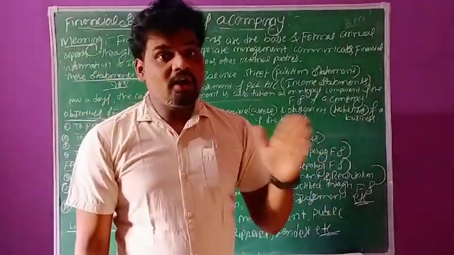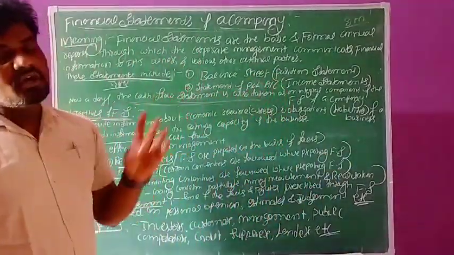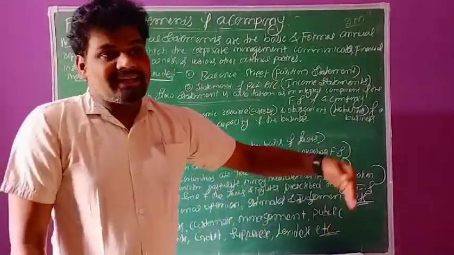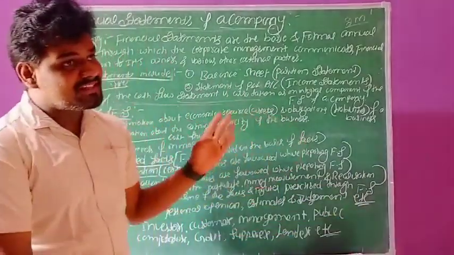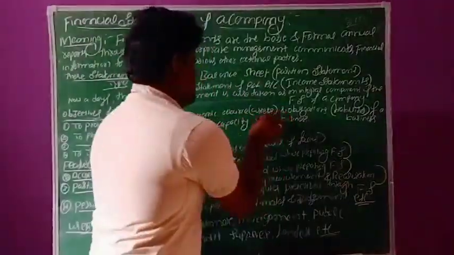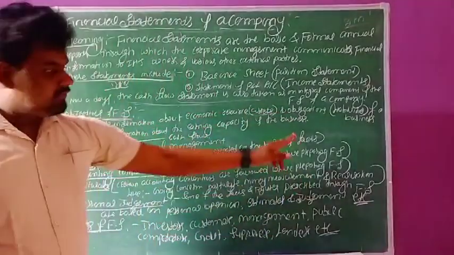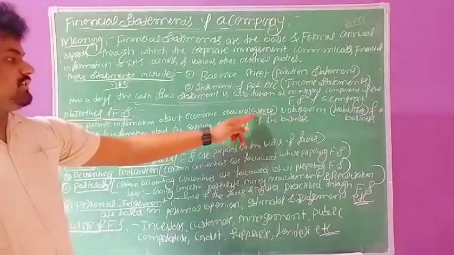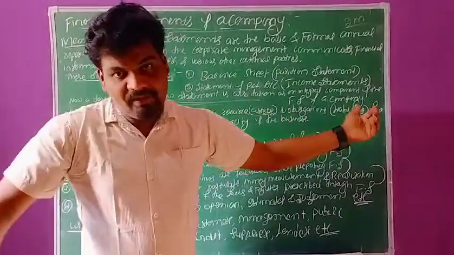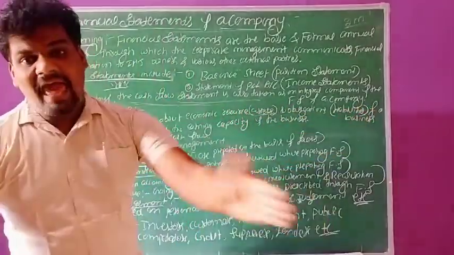The first objective of financial statements is to provide information about economic resources. Here, resource means nothing but whatever assets are in the business organization. Whatever assets are in the business organization, this is called economic resource. And obligations means nothing but whatever liabilities are in the business.